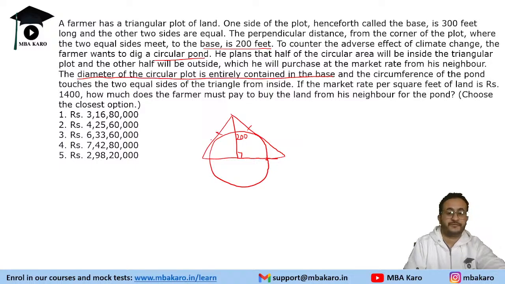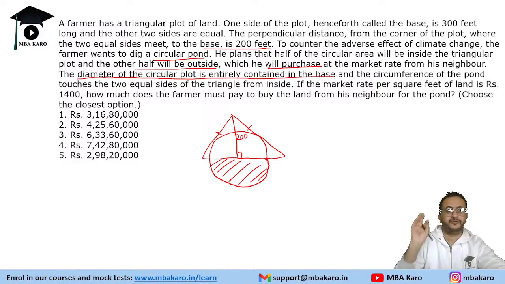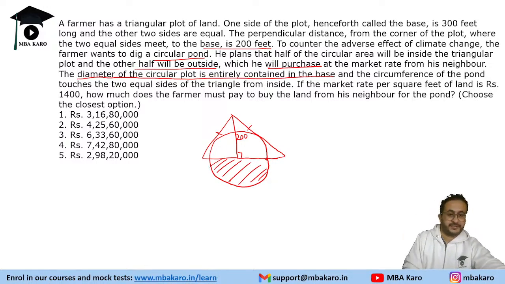Now, half of the land is available with him in the plot itself, and half of the land he has to buy. He will purchase it from his neighbor. So this is what he needs to purchase. Basically, the semicircle needs to be purchased, and you need to find the cost of this land. If the market rate per square feet of the land is rupees 1400, we need to find the area of this land and multiply by 1400.